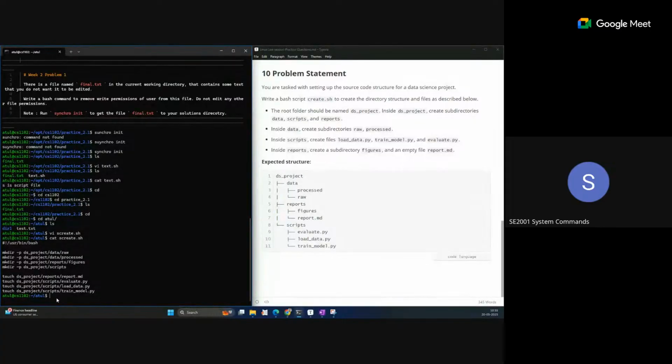Now, how will we run this? First we have to give the execute permission for the user, so we have to change the permission, like chmod. Sir, before giving the executable permission, can you please run this command? Dot slash s_create.